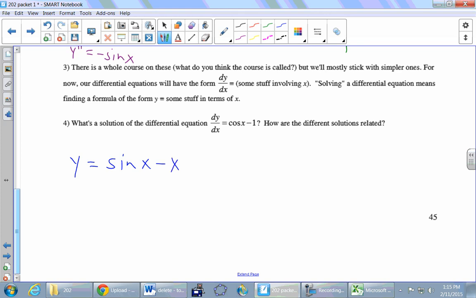And then if we want the most general solution, plus c. So how about we just pick a number here? So it just said what's a solution. So there's a solution, plus 17. And how are the different solutions related? They're all just different plus c's. Right? Those are all the solutions.